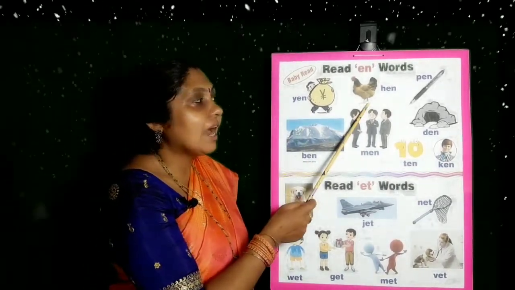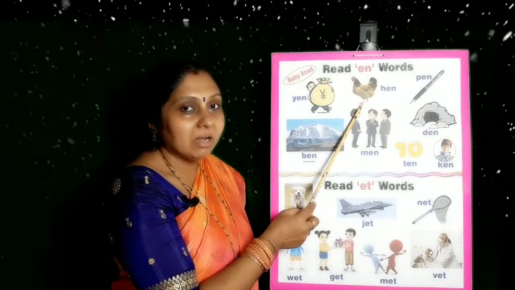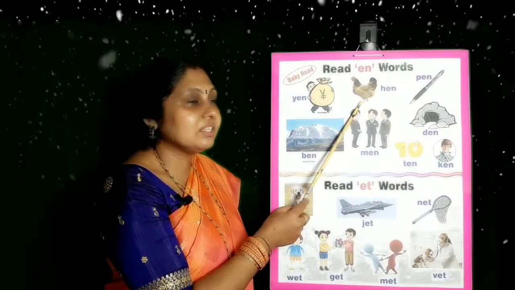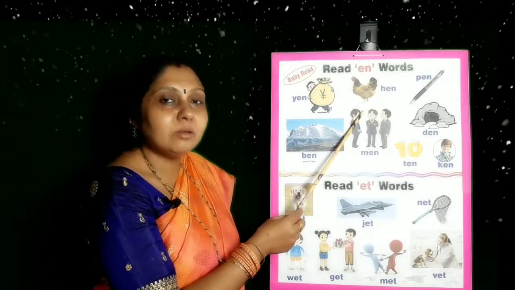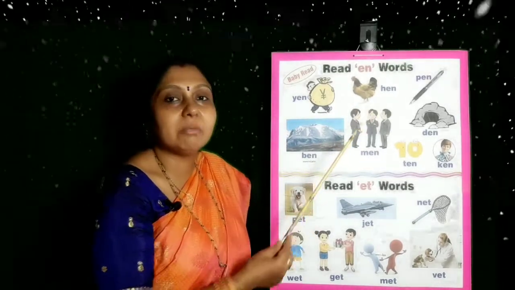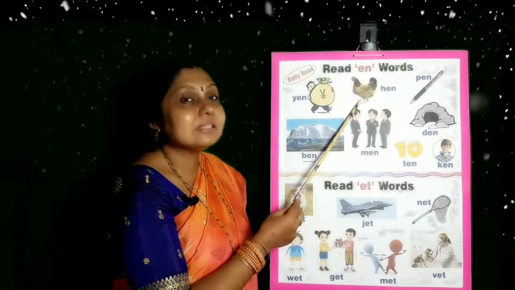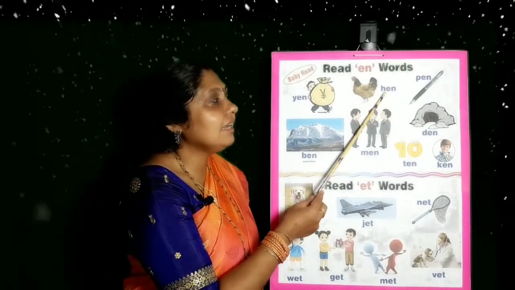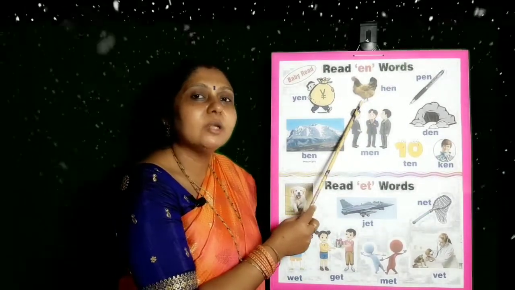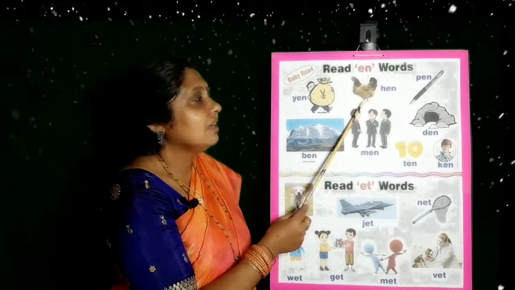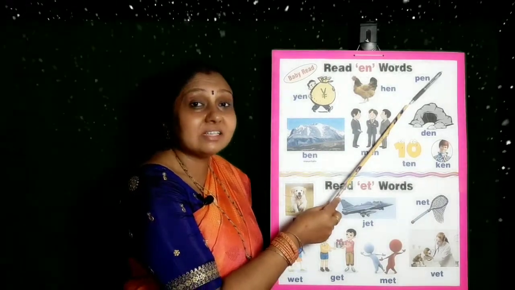Next, you have this bird and you see it everywhere. It is domesticated in most of the houses, or you see them in farms. It is hen. H-E-N. Hen. Next, identify this.